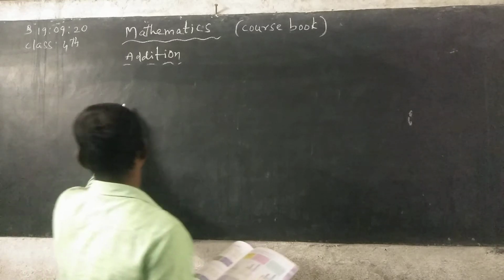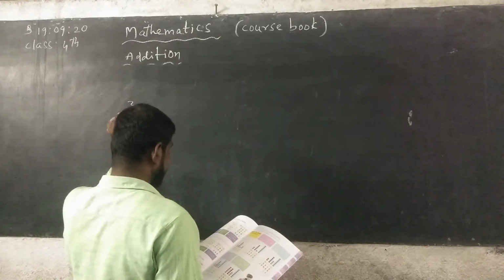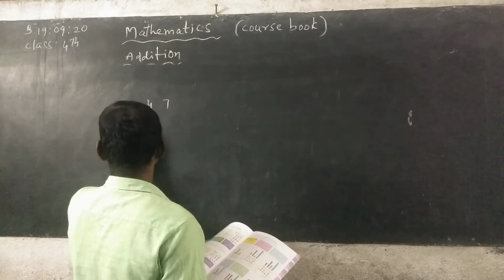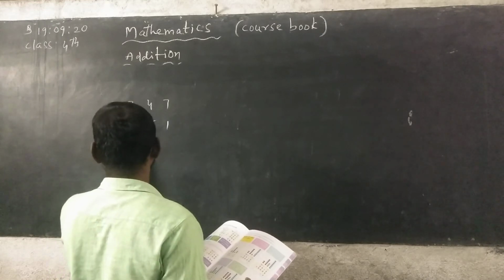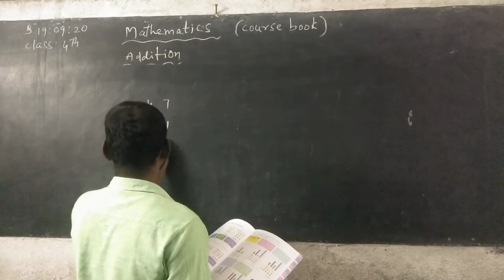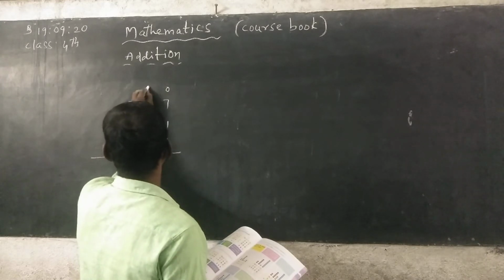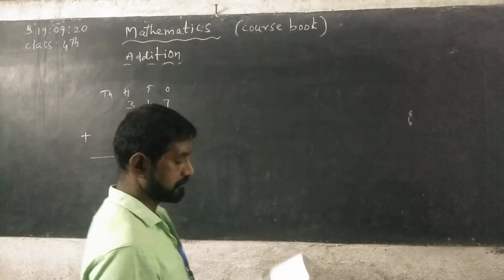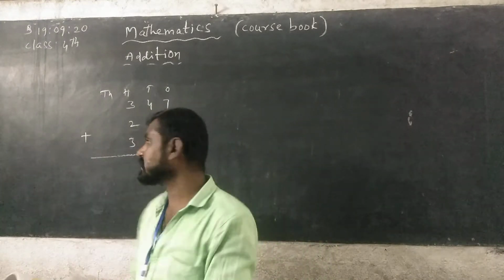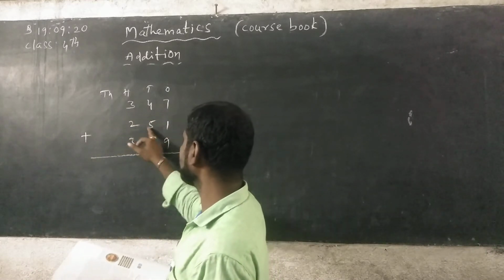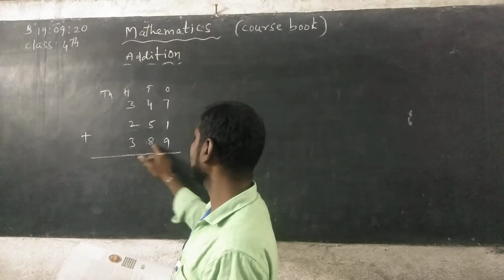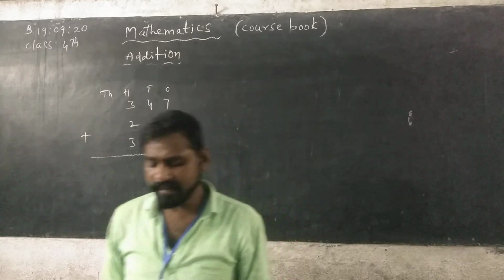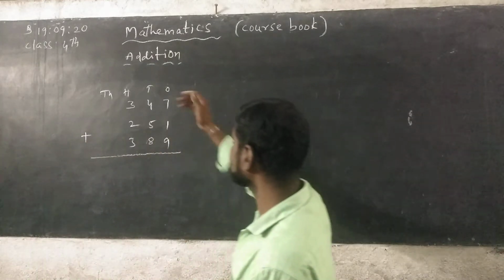See here, 347, 251, 389. See, this is ones place, tens place, hundreds place, next thousands place. Write the numbers column wise. 347, 251, 389, respect their places. Add the digits in ones place first. Ones place లో ఉన్నటువంటి digits ని యాడ్ చేయాలి.